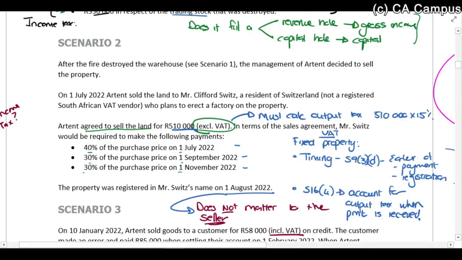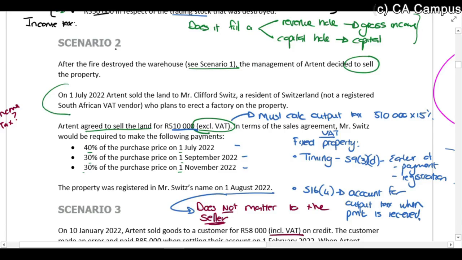Okay, so we can now look at scenario number 2. So in scenario number 2, what happens here? This is where we are seeing the situation where the asset was sold. So just as a quick little reminder of what happens here, they say that after the warehouse was destroyed in that fire that we saw in scenario 1, the management decided to sell the property.